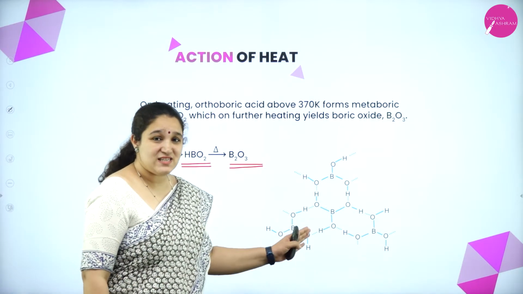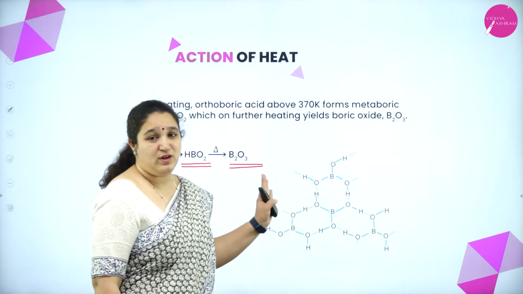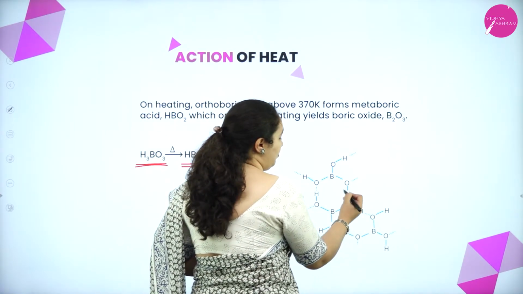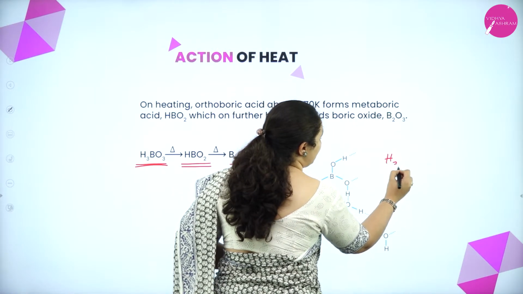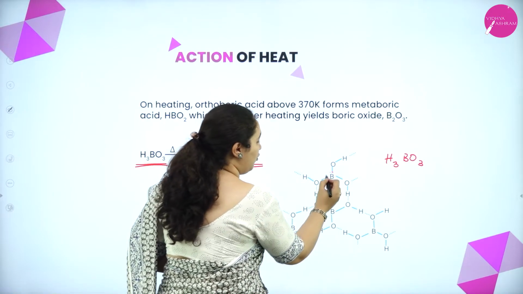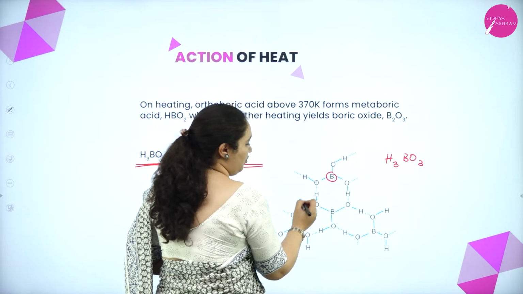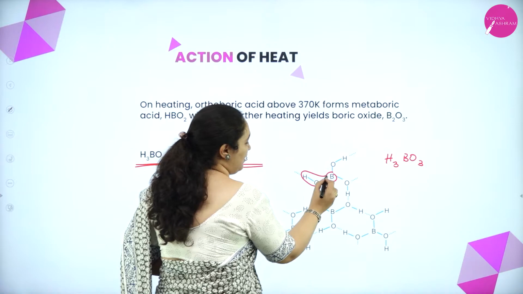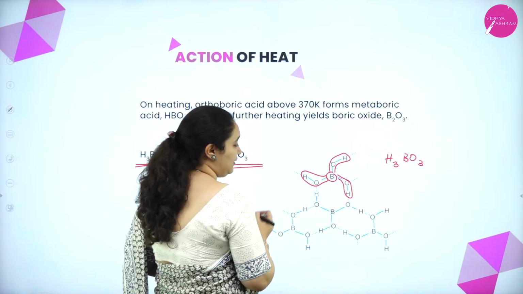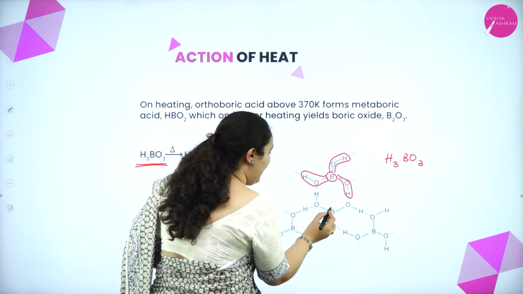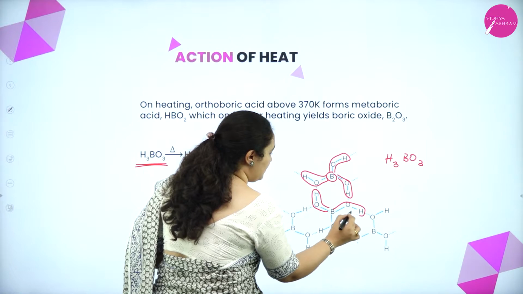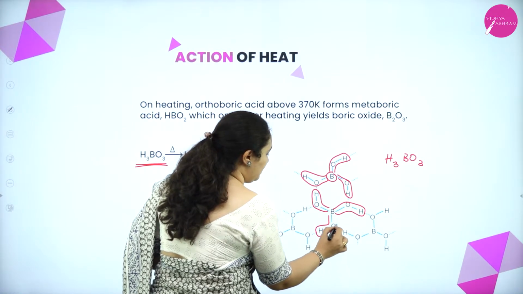And this is the structure of boric acid, where you can see a lot of hydrogen bonding. We have H3BO3, correct? So we have boron and OH, OH, OH groups. This is my first OH group, this is my second OH group, this is my third OH group, and again I have boron with first OH group, second OH group, third OH group.